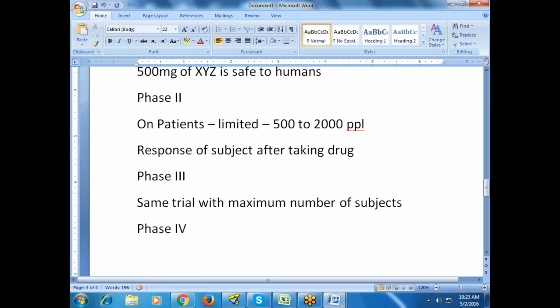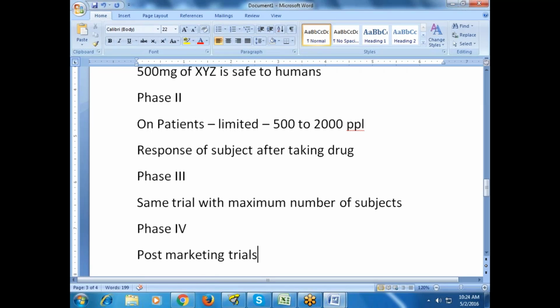Okay, right. And phase 4 trials are called post-marketing trials. Do you know what post-marketing trials are? Yes. After releasing the product into the market, after 1 or 2 years, we again do research on whether this molecule is causing any harm to subjects, yes or no. Because people take a lot of intake, right? Suppose you are taking 10 tablets, so 10 into 500 mg, 5000 mg. Is it causing any side effects to the subject, yes or no?